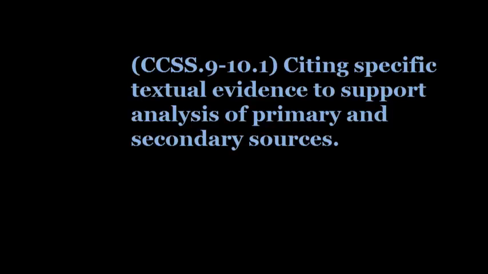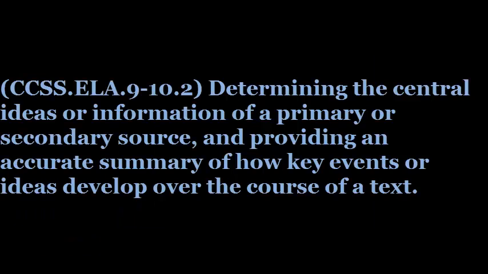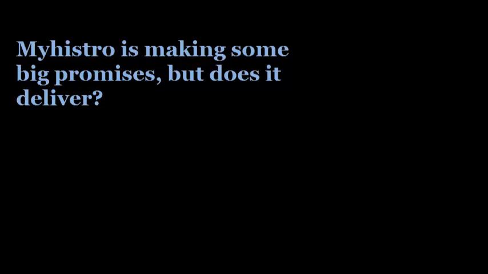Important social studies standards also apply, like citing specific textual evidence to support analysis of primary and secondary sources. For example, how do we know this narwhal is real? We find information on not 1, not 2, but 3 different websites. Facts? Checked. Many English language arts standards are also covered, such as determining the central ideas or information of a primary or secondary source, and providing an accurate summary of how key events or ideas develop over the course of a text. MyHistro is making some big promises, but does it deliver?